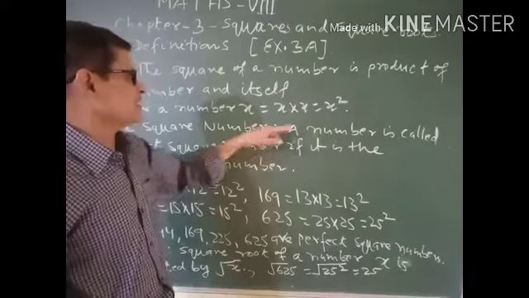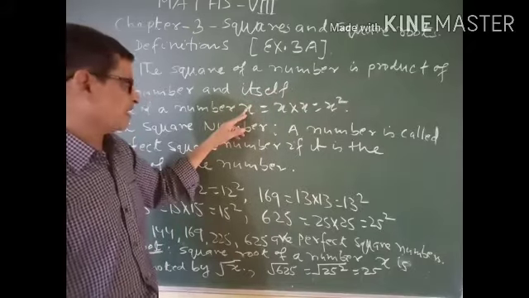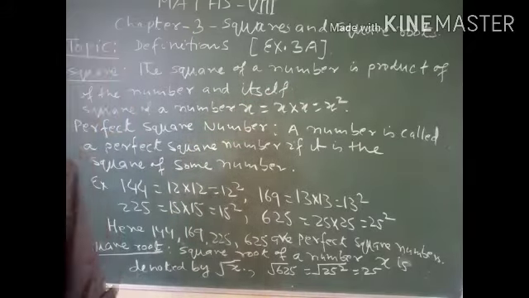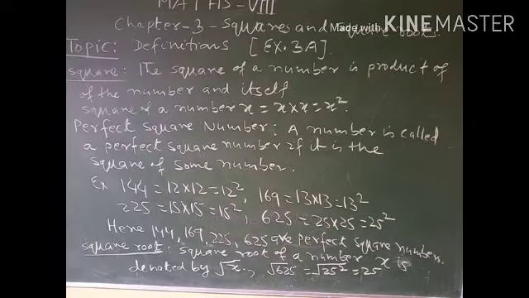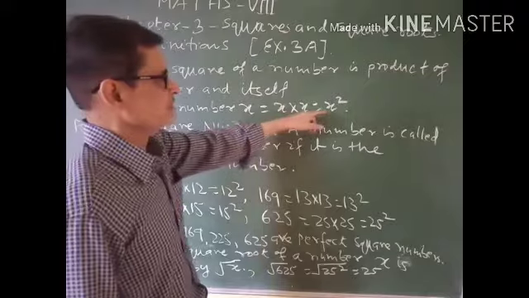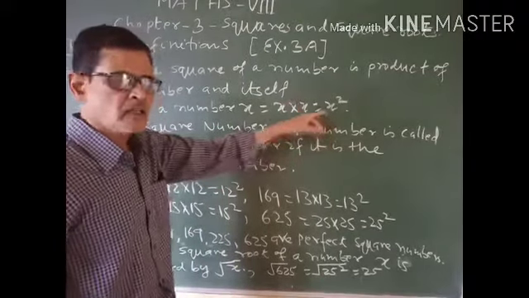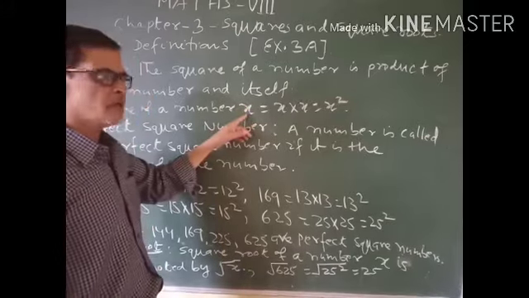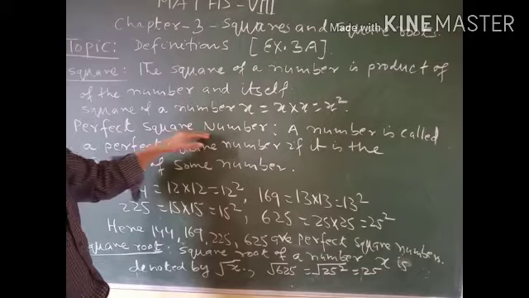And we say that x square is the square of the number x. Now come to the perfect square number.